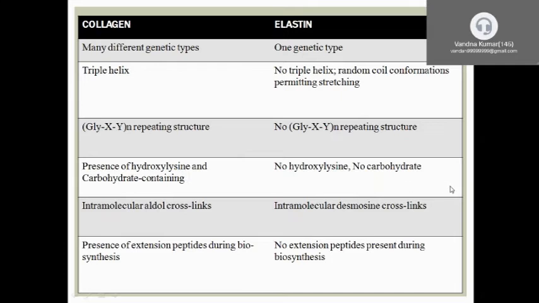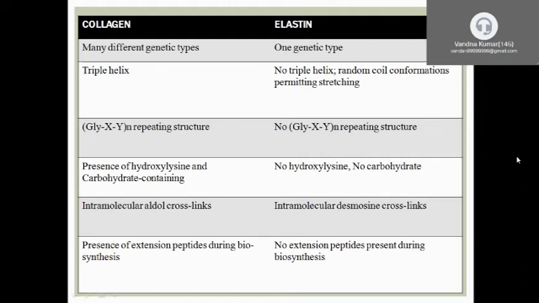Here you can see the difference between collagen and elastin protein. These are the structural proteins. Collagen has different types, but elastin is one genetic type. Collagen is a triple helical structure. In elastin there is no triple helical structure. In collagen mainly found glycine, lysine and proline, but in elastin mainly found glycine, proline and alanine.